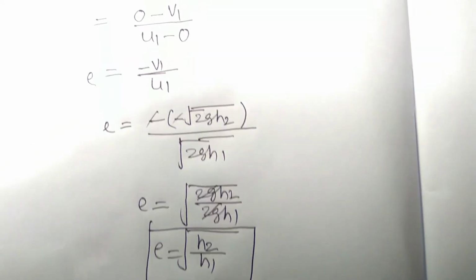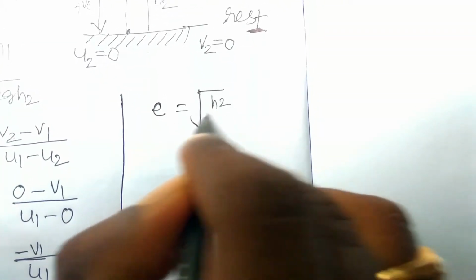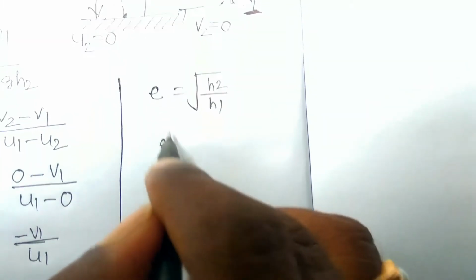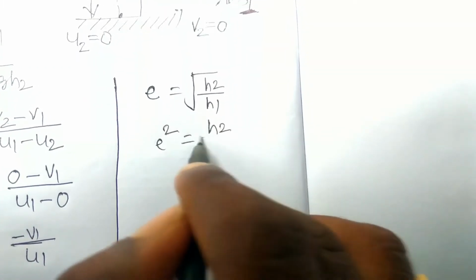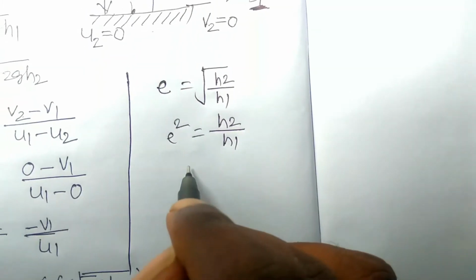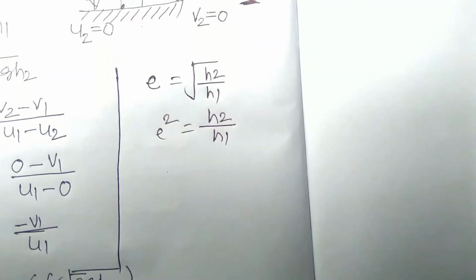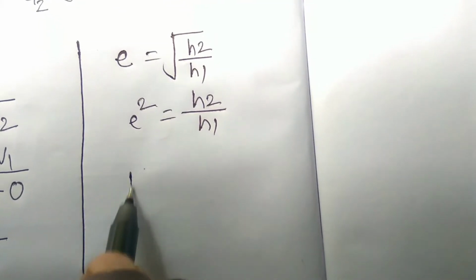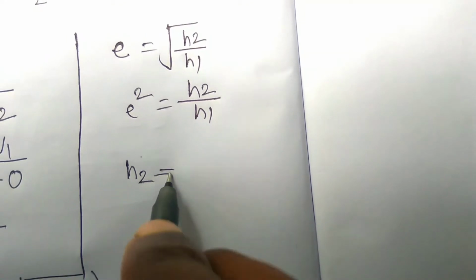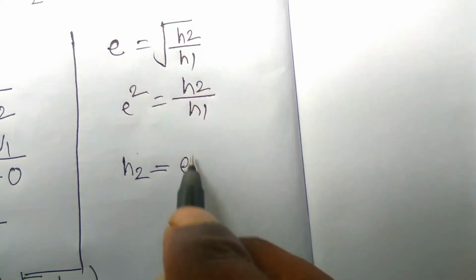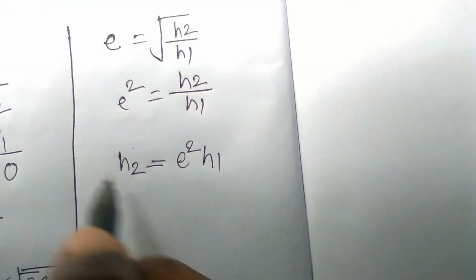So this can be written as e is equal to root of h2 by h1, e square is equal to h2 by h1. Therefore h2 is equal to e square into h1.